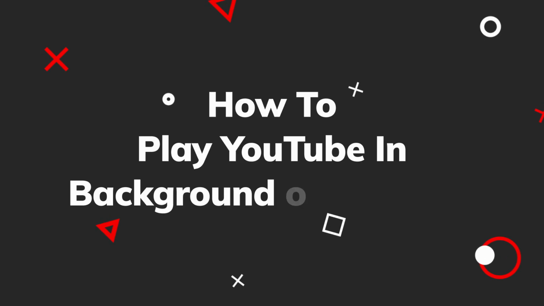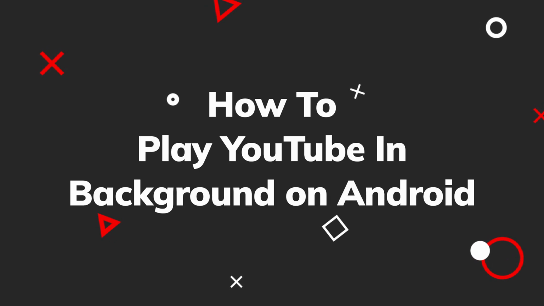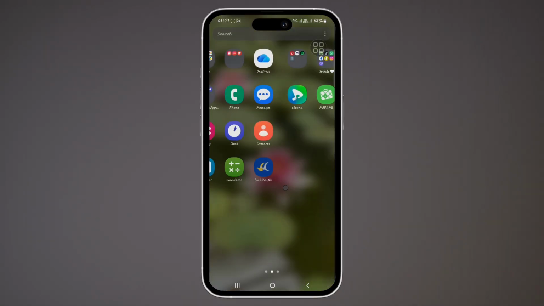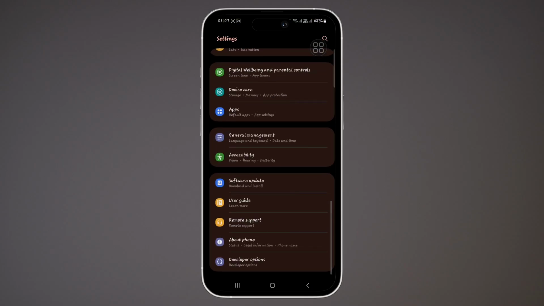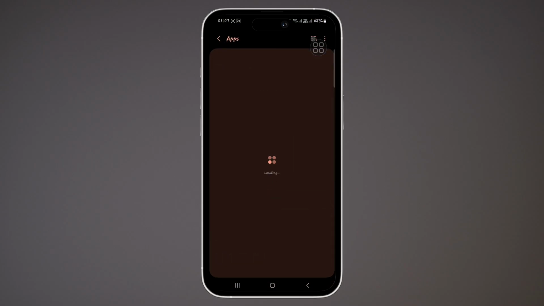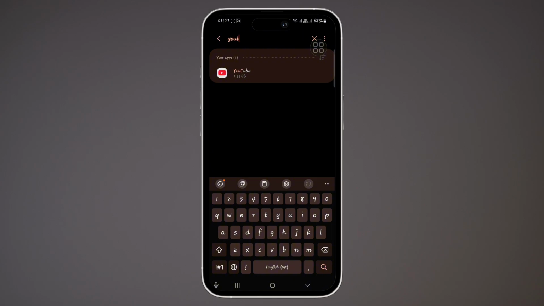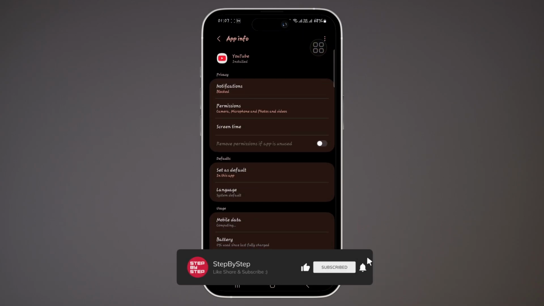If you want to play YouTube videos in the background on your Android phone while using other apps, you need to first open your settings. Scroll all the way down and go to apps. From this page, simply search for the YouTube application and tap on it.